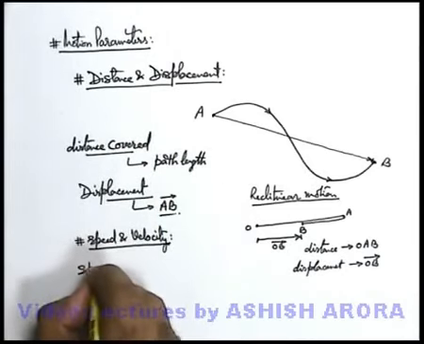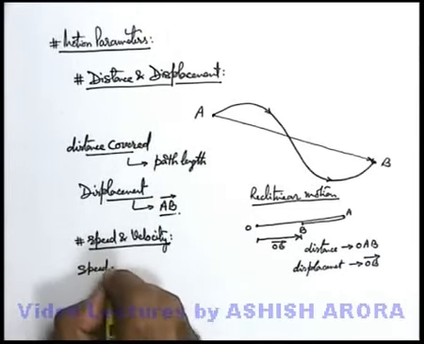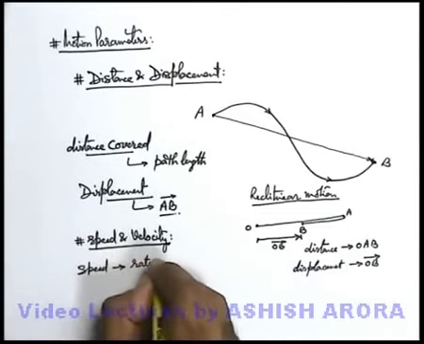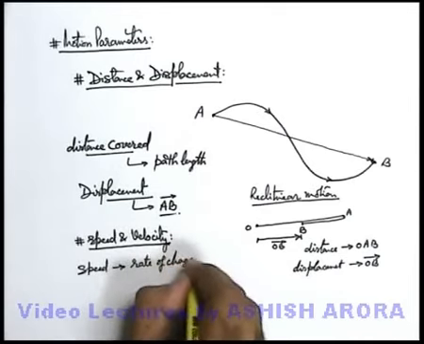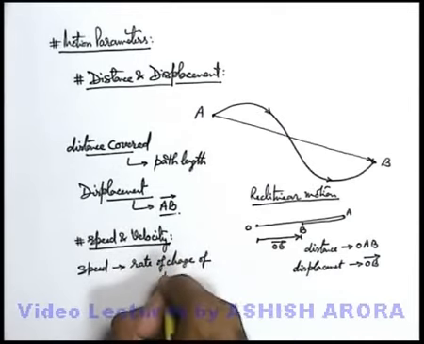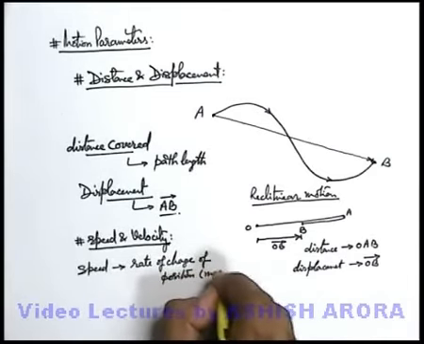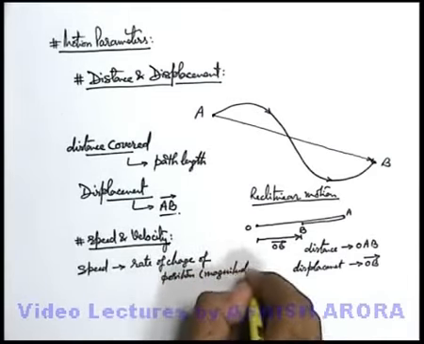So if we talk just about speed, you can simply call it the rate of change of position of body, and here we measure only the magnitude.